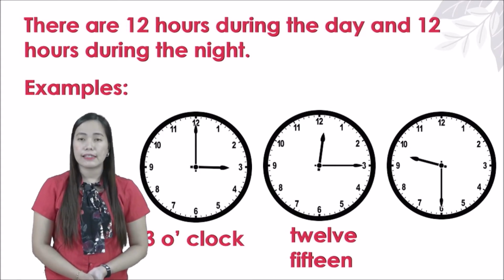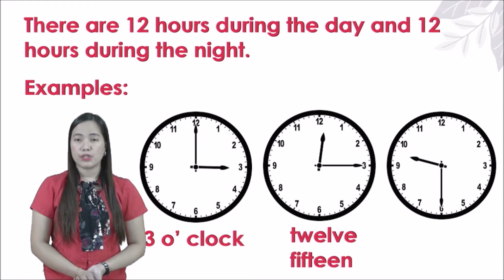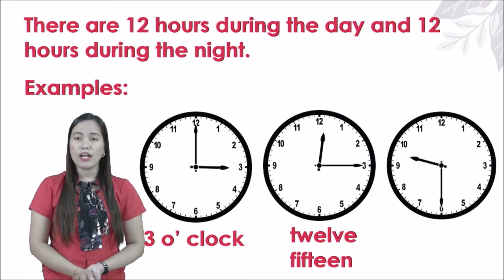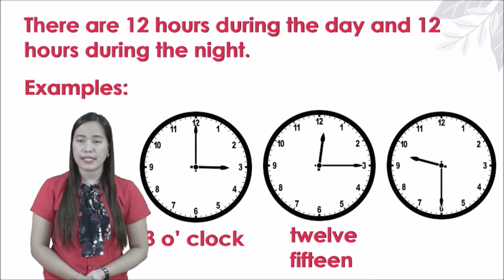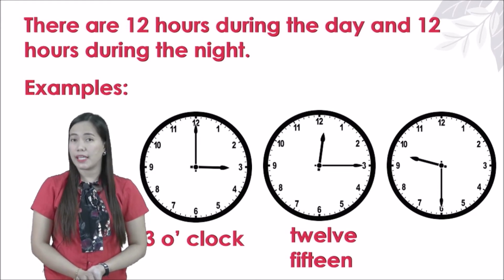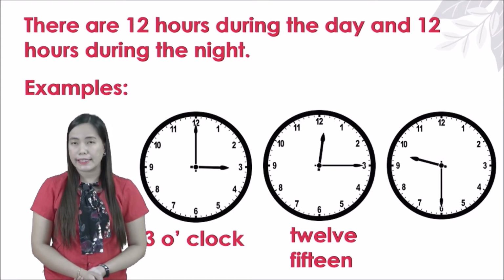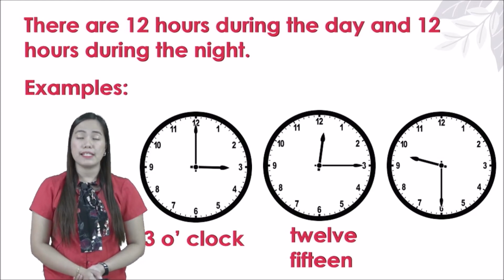Then the last clock. The shorthand is between 9 and 10. And the longhand is in number 6, which is 30, right? So that means half an hour. Kids, that's why the shorthand is between 9 and 10. That means it's already half. Kalahati, okay? Half an hour.